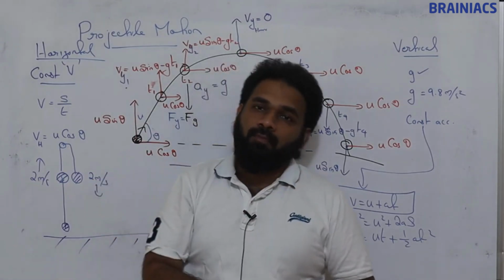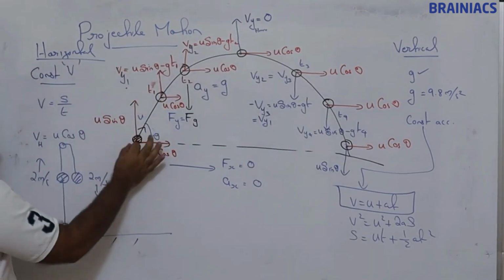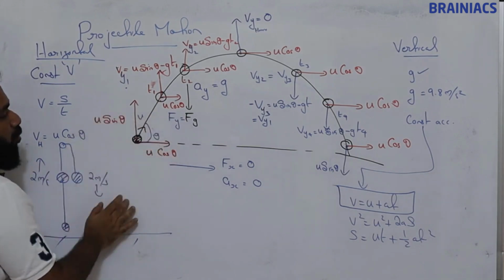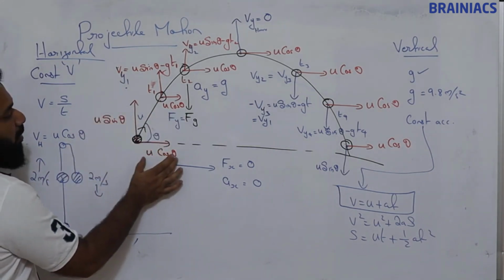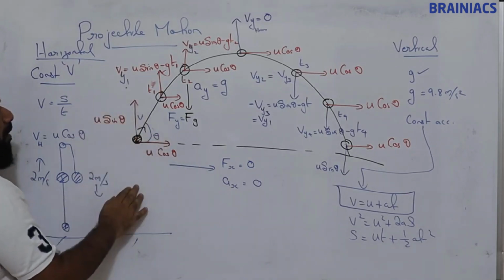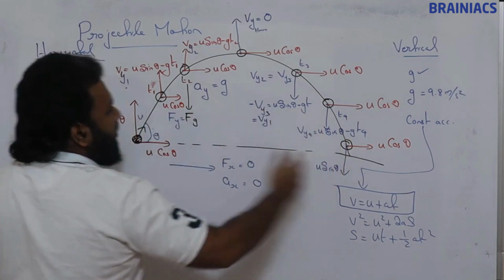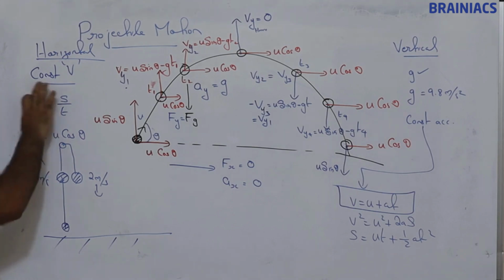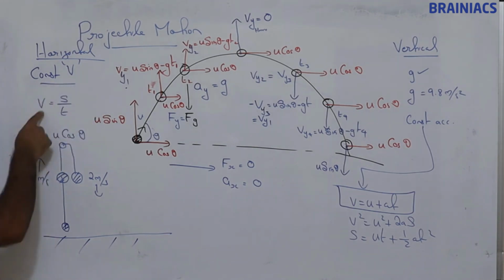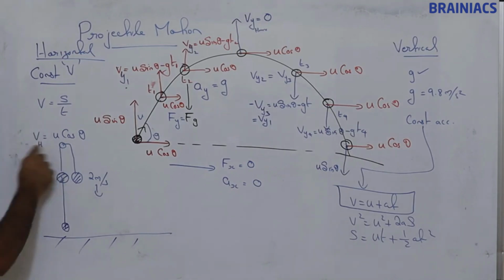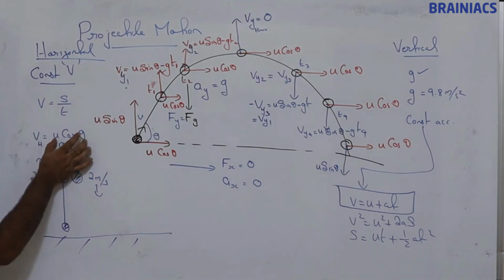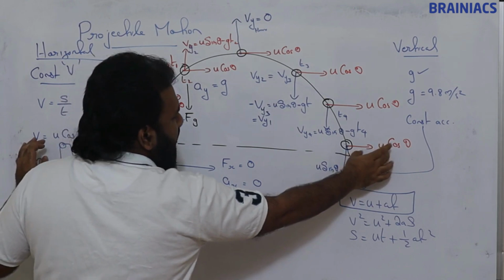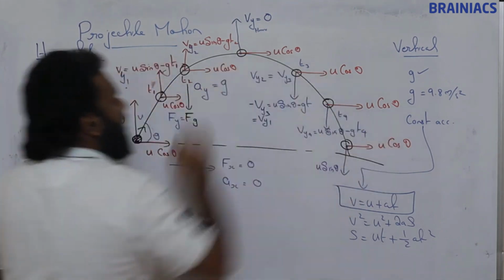In the case of a projectile, a ball or a particle is projected at an angle theta with initial velocity u. This initial velocity we resolve into u cos theta and u sin theta. There is no force in the horizontal direction, so in the horizontal direction we have constant velocity motion, and the equation v is equal to s by t can be used. Here v will be constant. So the horizontal component of velocity is u cos theta, and till the motion ends, it will remain u cos theta.